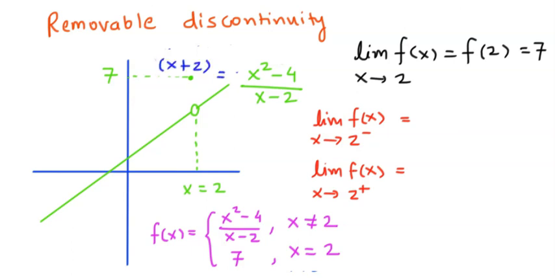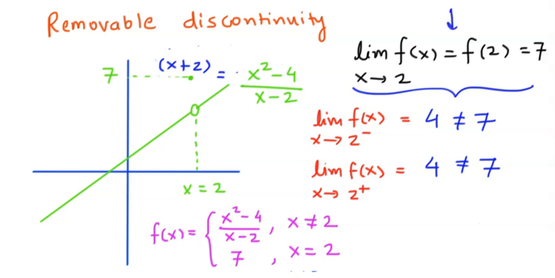And so we see that the limit as we tend towards 2 from the left hand side, doesn't matter which side we are approaching it, the function remains x plus 2 on the right hand side of x is equal to 2 and on the left hand side of x is equal to 2. So both these limits are equal to 4 and both are equal. That means the limit exists, but the function value at x is equal to 2 is not equal to 4. Since 4 is not equal to 7, we see that this condition is not satisfied. There is a discontinuity at x is equal to 2.